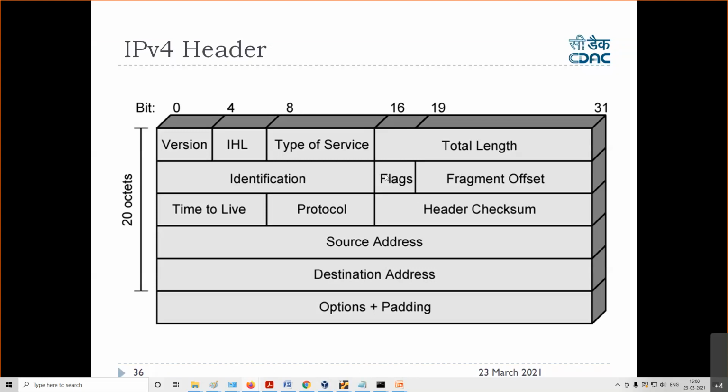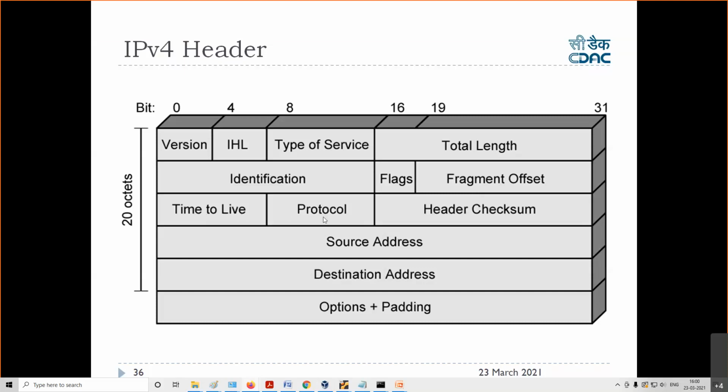So these flags will be used for the fragmentation, right? Then you have to say TTL. What is the time to live for this packet in the network? This packet should not be traversing the network forever. So it says that only, say, up to 8 hops, you discard this packet. Up to 9 hops, you discard the packet. Up to say 100 hops, you discard the packet. So this is called time to live.